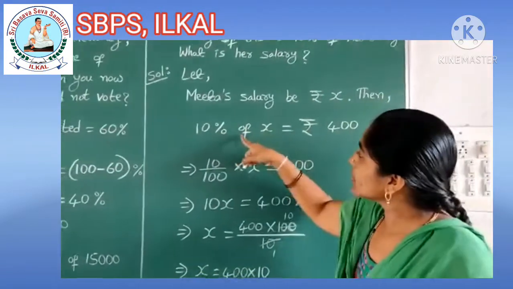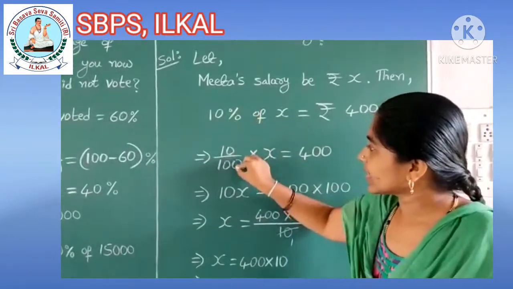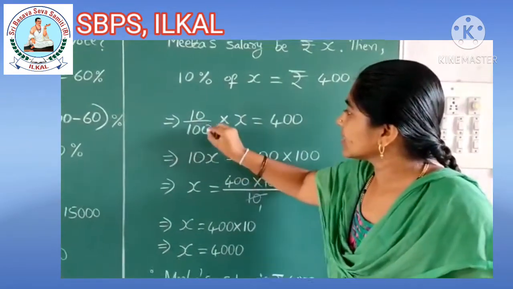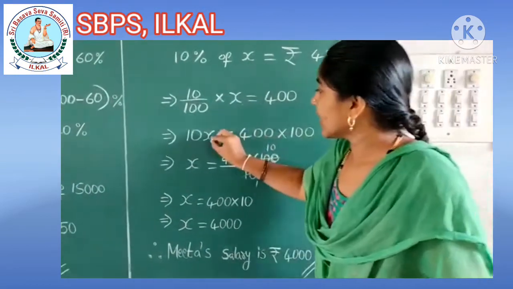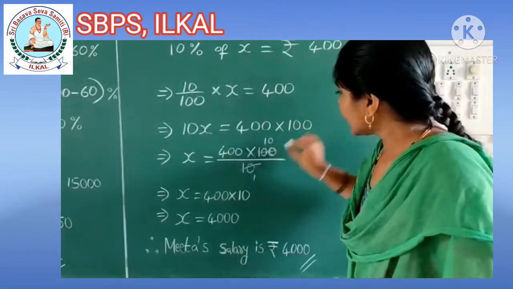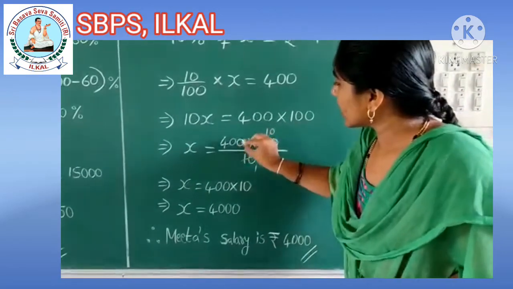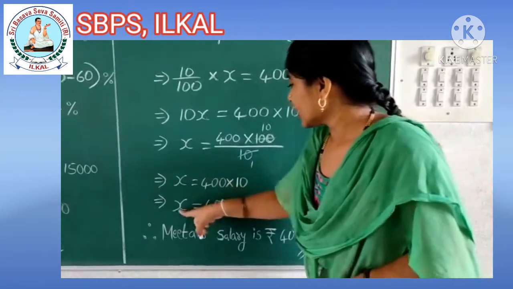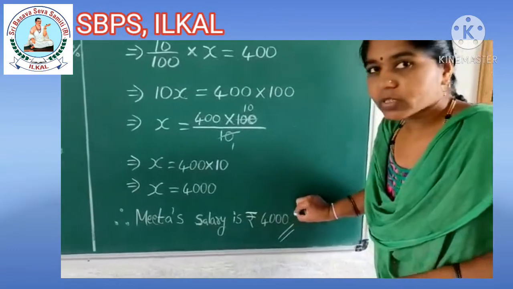Then 10% of X is equal to rupees 400. 10% means 10 by 100 into X is equal to 400. 10 into X is 10X. This 100 transposes, so 400 into 100 will become. Then X is equal to, transposing this 10 to the right hand side, 400 into 100 divided by 10. 10 ones are 10, 10 tens are 100, so 400 into 10 will remain. X is equal to 400 into 10. Then X is equal to 4,000. Therefore, Mita's salary is rupees 4,000.